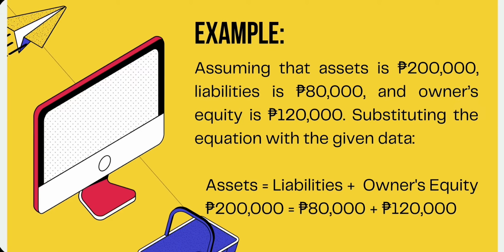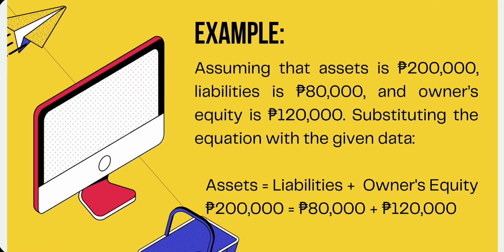Example, assuming the assets are 200,000, liabilities are 80,000, and owner's equity is 120,000. Substituting the given data in the equation, we have assets equals liabilities plus owner's equity. Then we have 200,000 assets equals 80,000 plus 120,000 owner's equity.